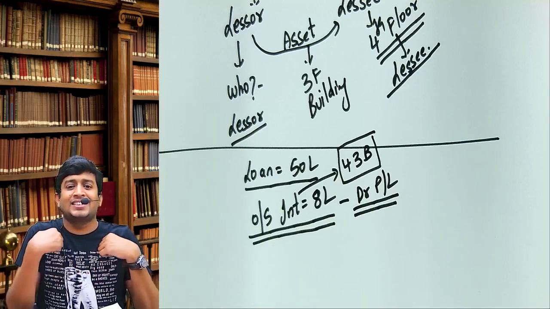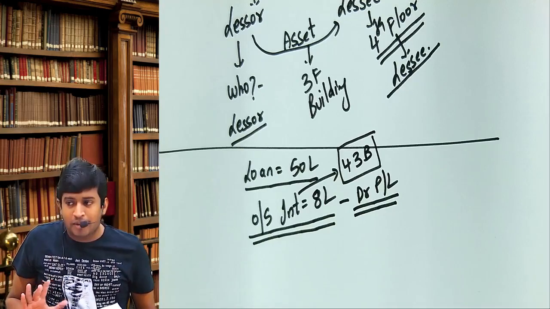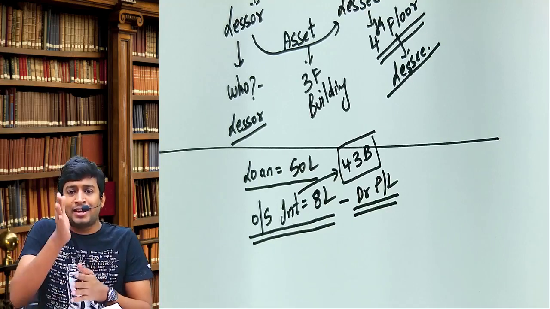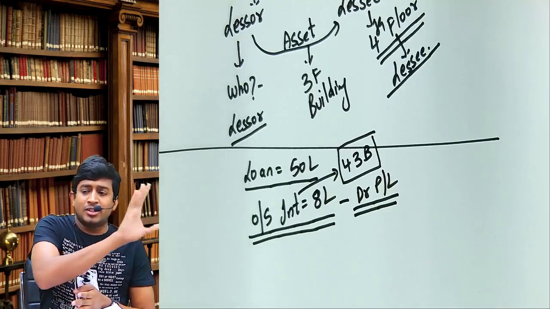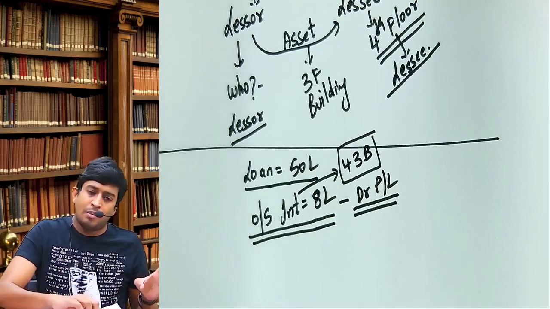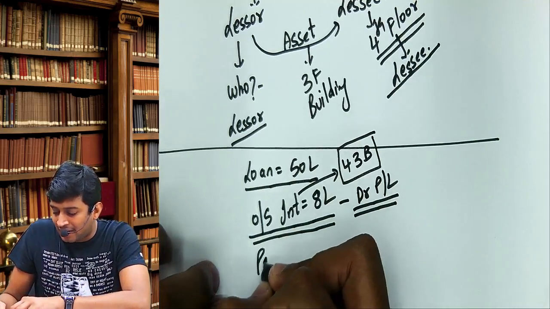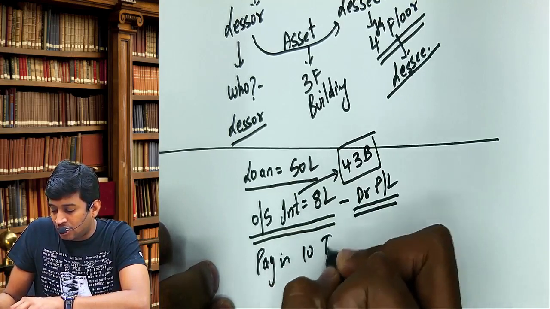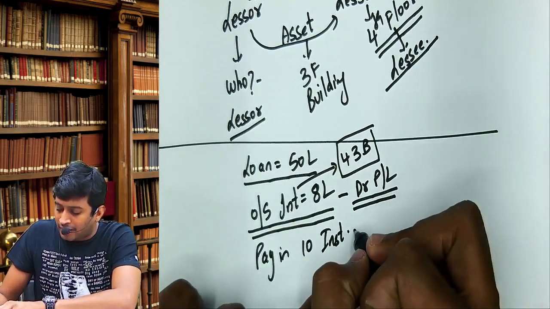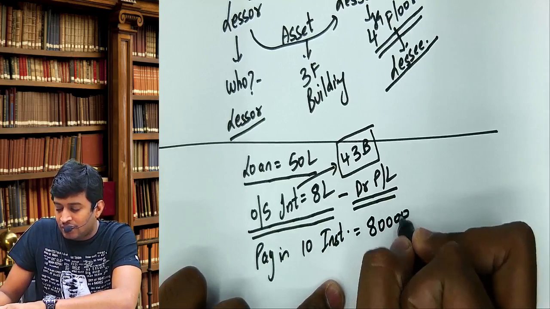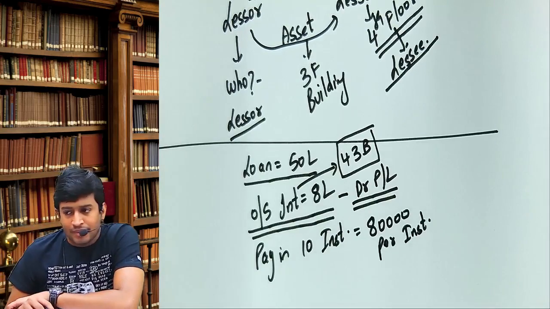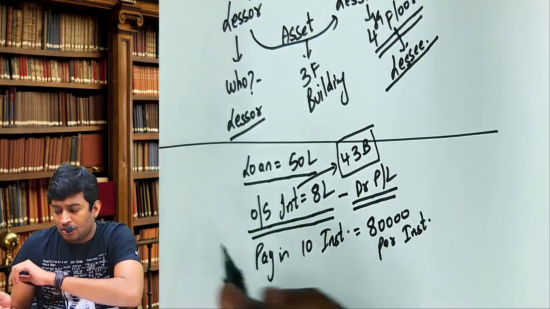Technically I should pay that 8 lakhs in one payment, but due to exceptional circumstances, I am requesting the bank to allow me to pay that 8 lakhs in 10 installments, and that on this no extra interest will be charged. Bank said okay, pay in 10 installments. Pay in 10 installments, it means it will be 80,000 per installment.